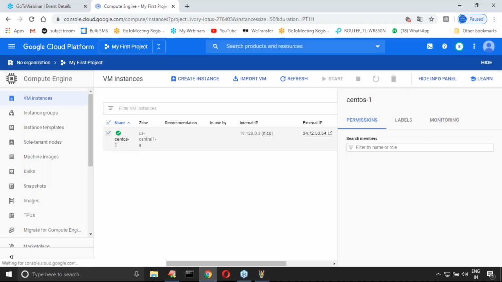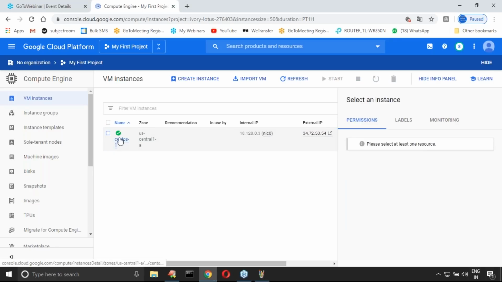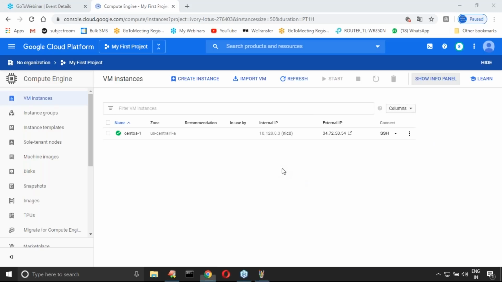So select here, it is showing 1 minute. Select instance, owner 1, editor 2 members or something like it. It's going to tell labels, monitoring, something like that, don't worry about this one, sir. Okay, that's all. So have you observed, sir, this is the CentOS 1 machine is up and running well, no problem at all. Now here just have a look once, sir.